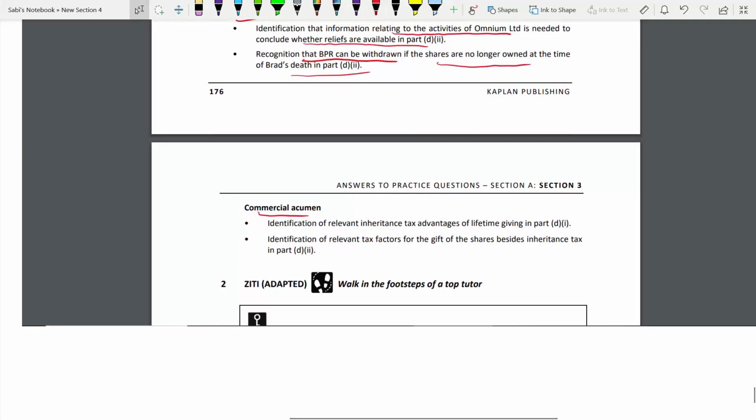Next, commercial acumen. You are relevantly identifying the correct advantages of lifetime gift. Next, relevant tax factor besides inheritance tax. When you're gifting shares, identifying it correctly, you are showing your commercial acumen. So that's it for this.